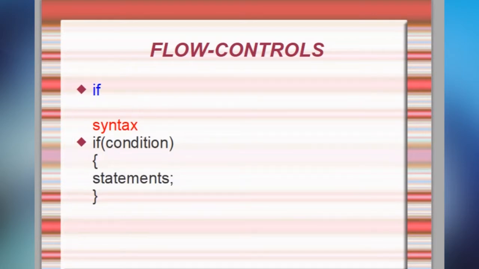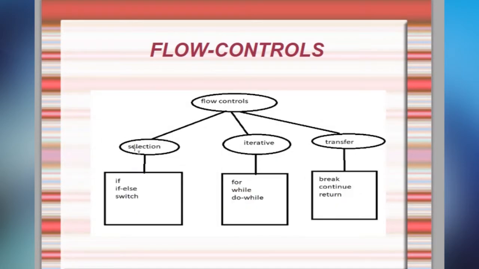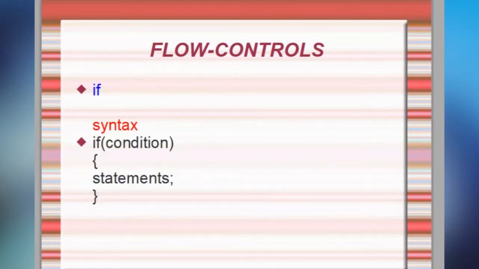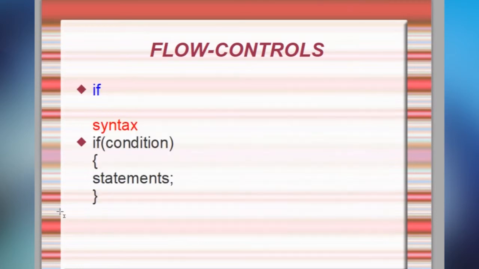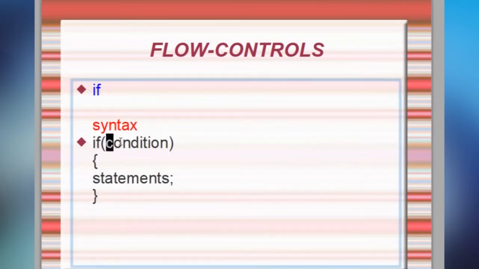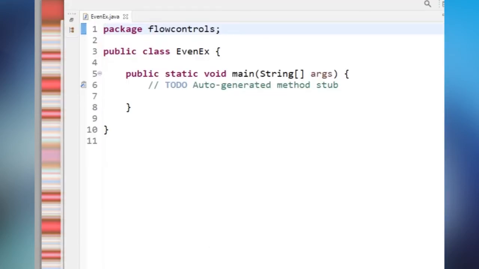And these selection statements will execute from top to bottom only, and we cannot repeat some lines of code using these selection controls. So if the condition is true, then only the statements will execute. Otherwise, the statements are not going to execute. We'll see this if using an example. Let us go to our IDE.